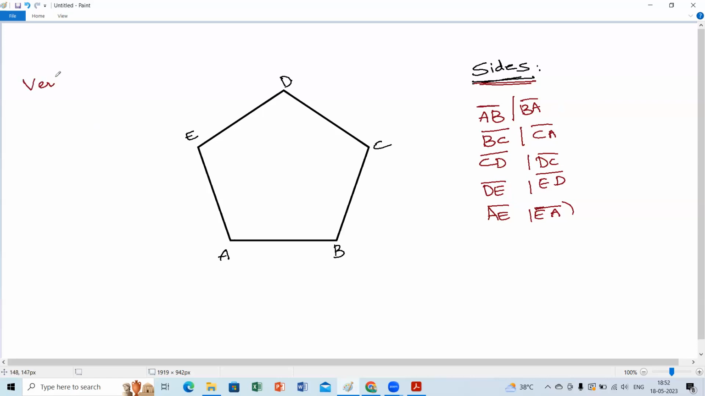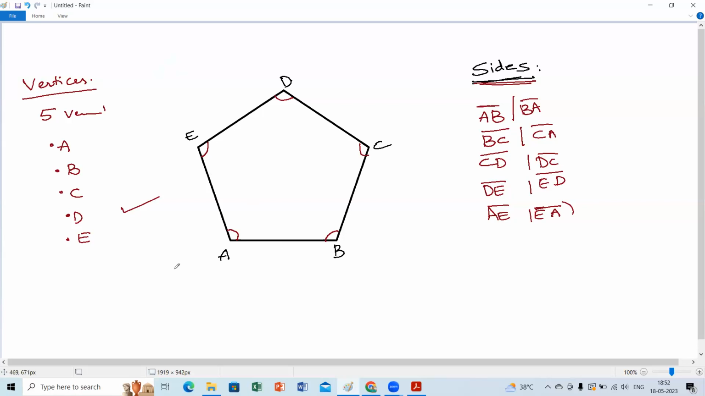What about vertices? How many vertices does a pentagon have? 5 vertices. Very good. What are those? Point A, point B, point C, point D, point E. That's all. The pentagon has 5 angles as well, there are 5 interior angles. Very good.